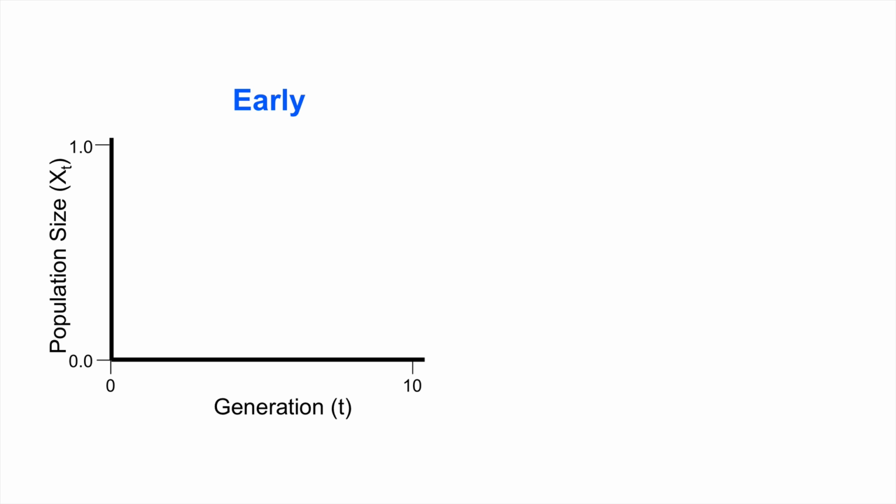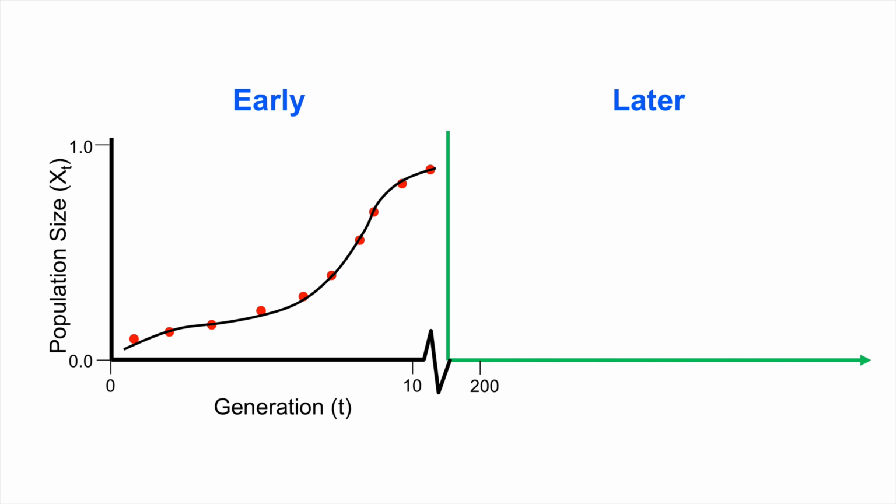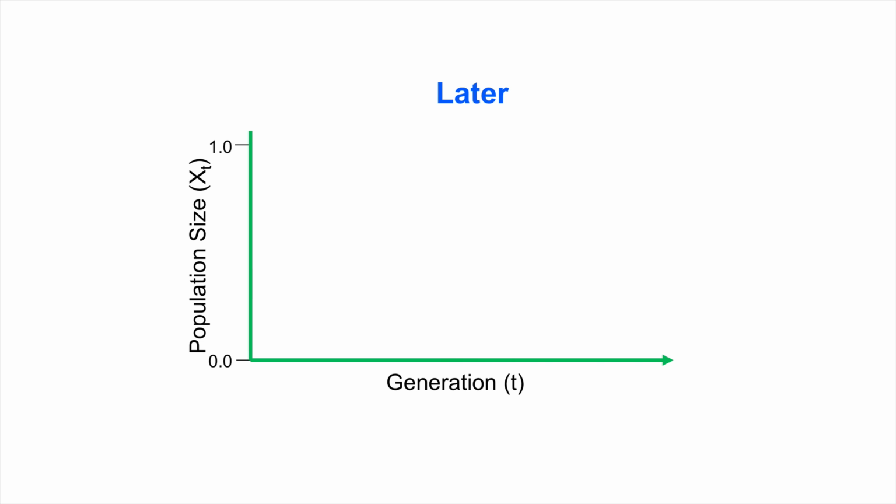So in early generations, we might see this typical steady rise in a population size. But we're actually going to look today at what happens in later generations. Well, with low values of r, the population size can reach an equilibrium after a steady rise and then stay at approximately the same size. This is called a one-point cycle because one point is repeated over and over.